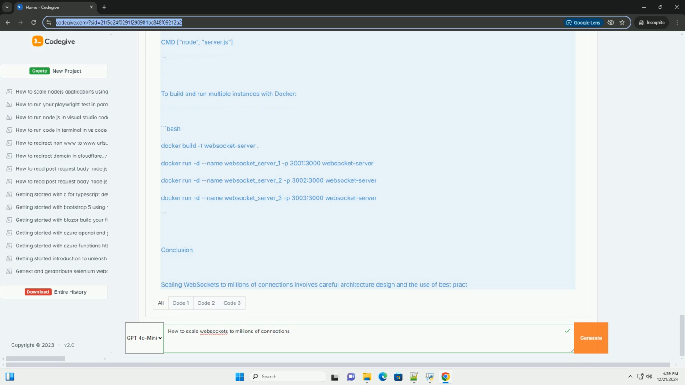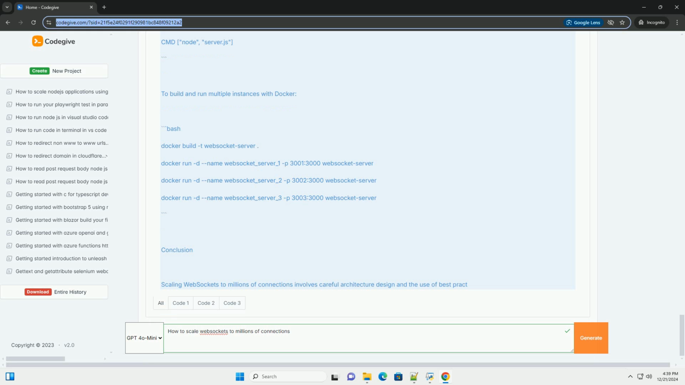// server.js. const express = require('express'); const http = require('http'); const socketIo = require('socket.io'); const redis = require('redis'); const { createClient } = require('redis'); const app = express(); const server = http.createServer(app); const io = socketIo(server); const redisClient = createClient(); redisClient.on('error', (err) => console.log('Redis Client Error', err));